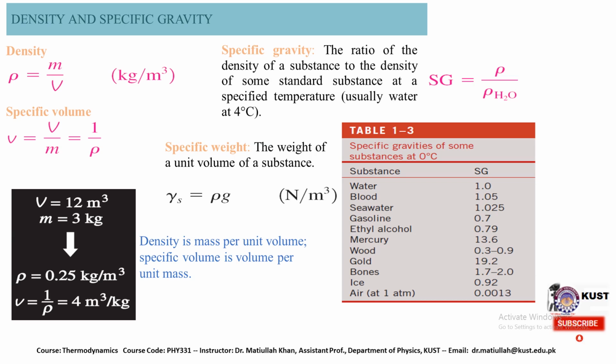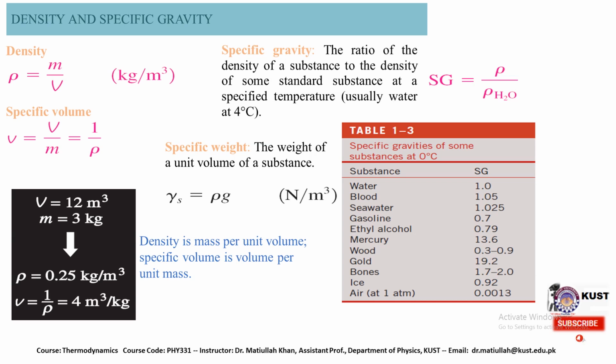So specific gravity will be equal to the density of the substance divided by the density of H2O, and the specific weight is the weight of a unit volume of a substance, and that is equal to gamma equals rho g. So density is the mass per unit volume, and specific volume is the volume per unit mass.